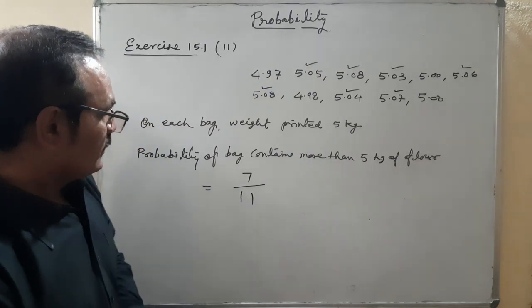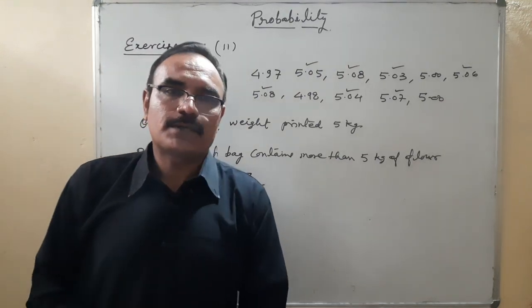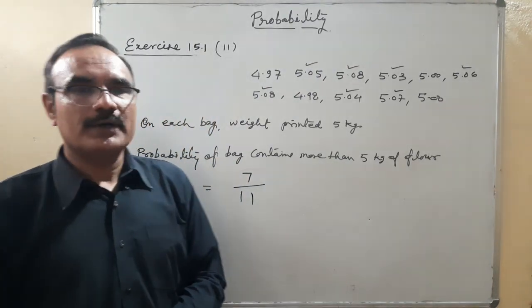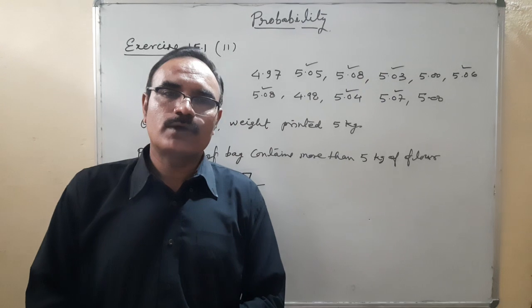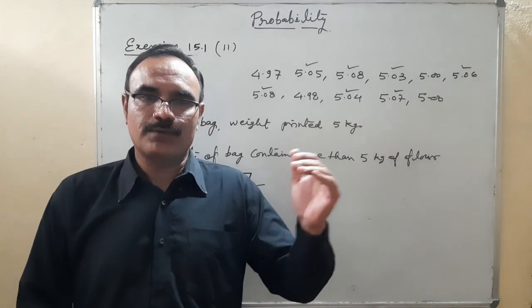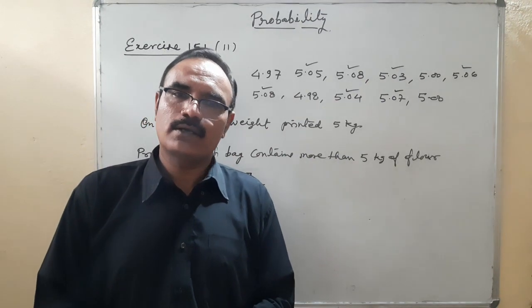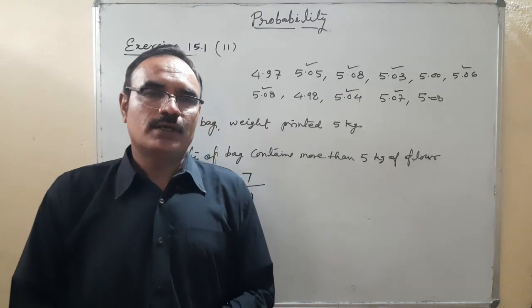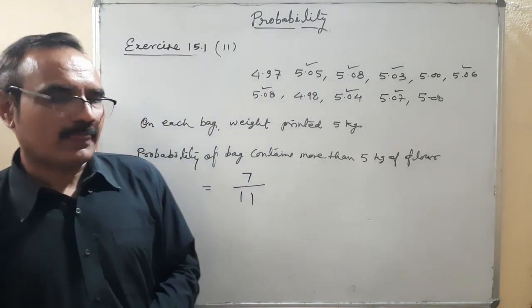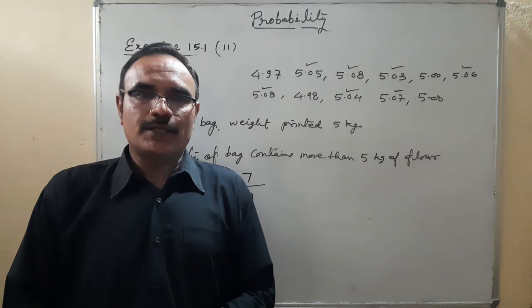So that's all. This is the chapter probability. I hope you have understood it. Only remember one formula: required probability is equal to number of favorable outcomes upon total number of possible outcomes. This much only, nothing else in this chapter.